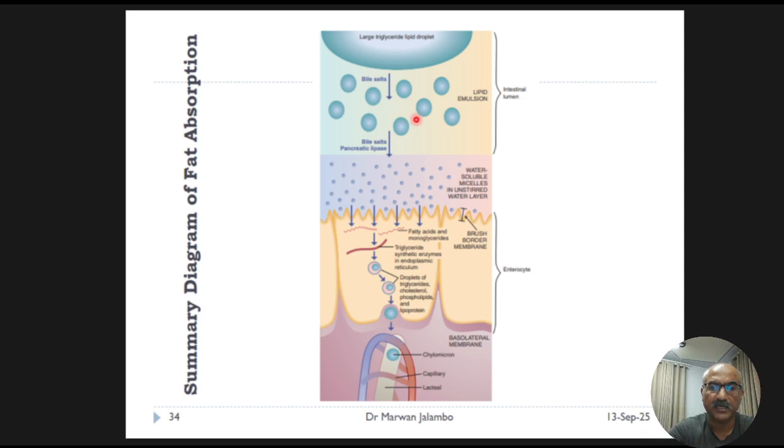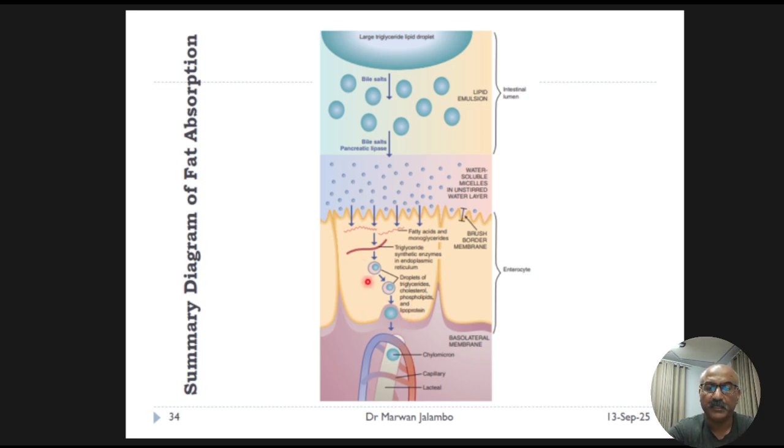Pancreatic lipase digests the fats, which then form micelles. The micelles deliver the fat to enterocytes, where they are repackaged into chylomicrons, which then enter the lacteal or lymphatic vessels within the villus.